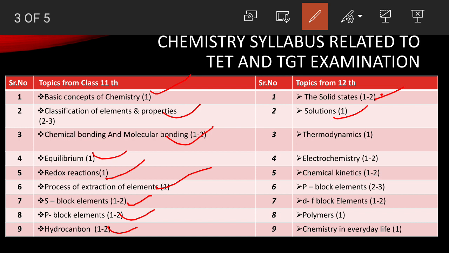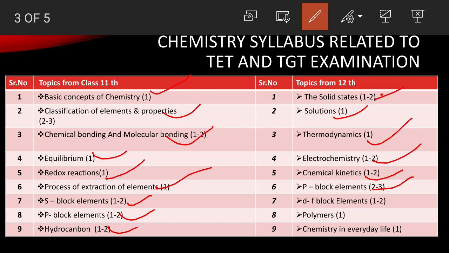Then next we have thermodynamics. One question is there from thermodynamics always. Then similarly from electrochemistry, in electrochemistry it may be EMF of the cell or standard electrode potential. Then next we have here chemical kinetics. One question or sometime two question is there from chemical kinetics, and one question is always there like to calculate the rate of reaction or half-life of reaction. Second is order of reaction or their units.